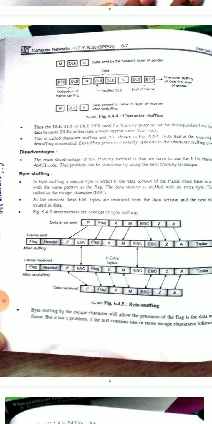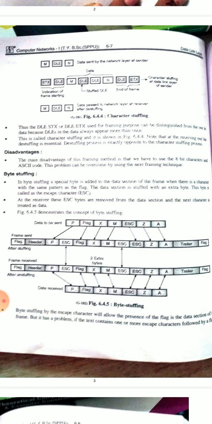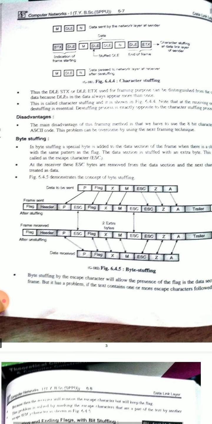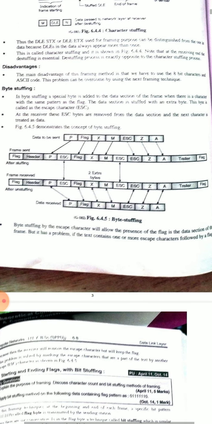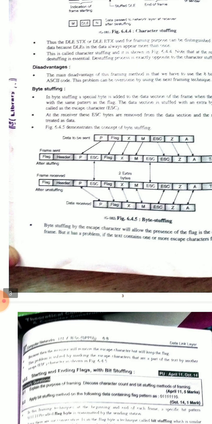The data is stuffed with an extra byte. This byte is called an escape character, ESC. Okay, see here, this is byte stuffing. First of all, the frame unstuffed, and frame stuffed, and the data to be sorted. Okay, this is a diagram of byte stuffing.